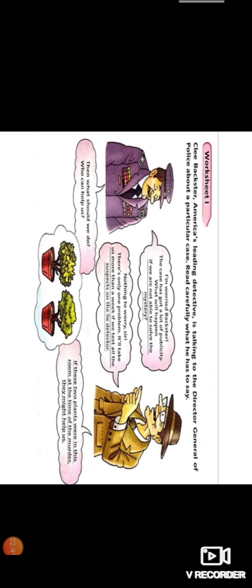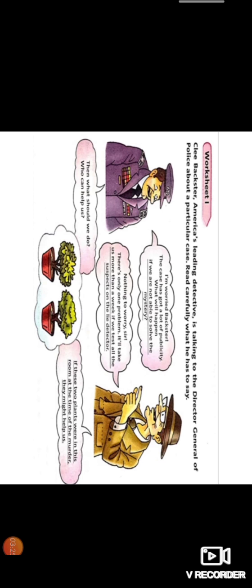If we test all the suspects, meaning all who have come across in the case, right? You might have seen in the CID serials, children, that to catch the thief or the culprit, they speak to many people. It's like suspecting: maybe he is involved in this crime, or she is involved in the crime. It is just to suspect them. So he is saying that all the suspects till now, let us check them through the lie detector.